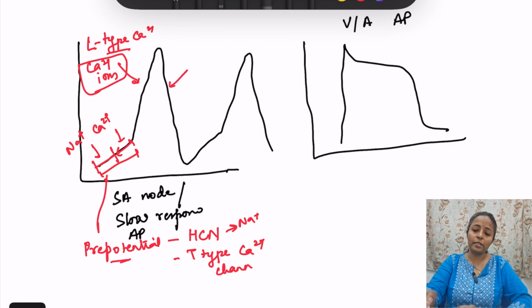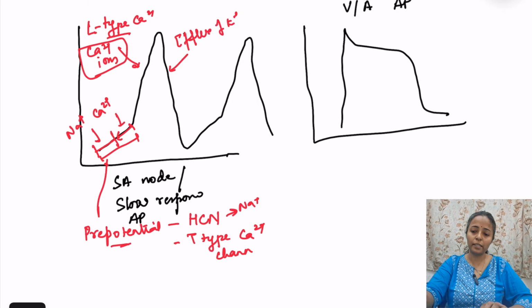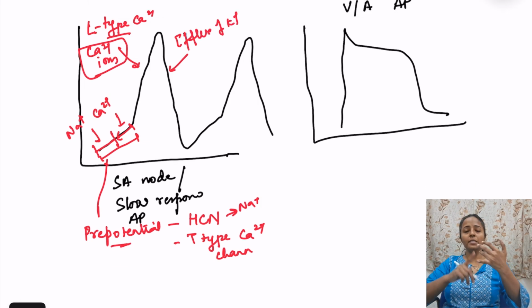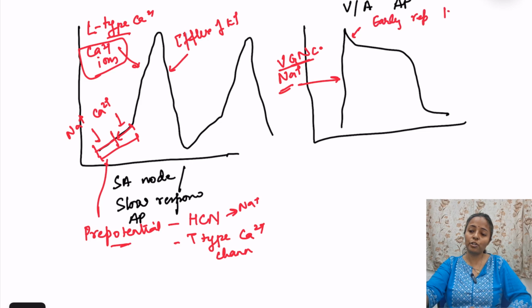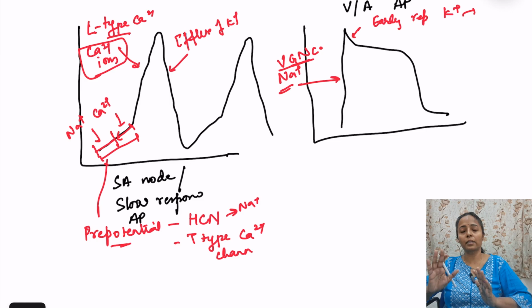Then phase of repolarization, again voltage gated potassium channels, and there is efflux of potassium ions. ठीक है. तो prepotential, entry of sodium ions and calcium ions. Depolarization, L-type calcium channels, entry of calcium ion. Repolarization, voltage gated potassium channel, efflux, potassium बाहर जा रहा है, moving out. ठीक है. Ventricular and atrial action potential, first phase is due to sodium ions entry. Remember, voltage gated sodium channels open, sodium ion entry. फिर this is early repolarization. Early repolarization, potassium is moving out. Potassium हमेशा बाहर जाता है, simple thing you remember.